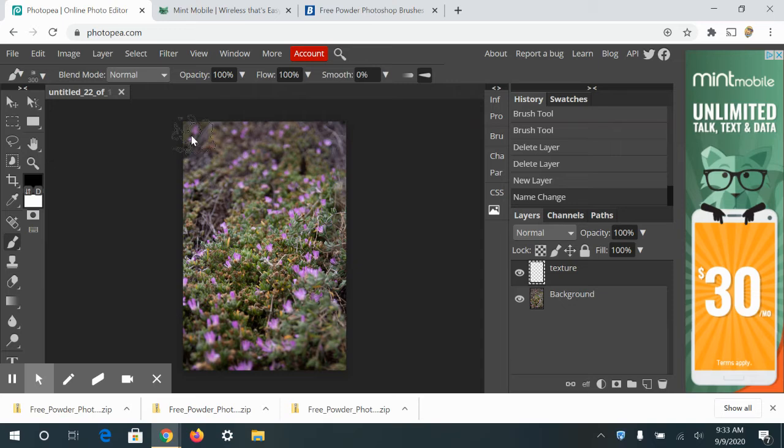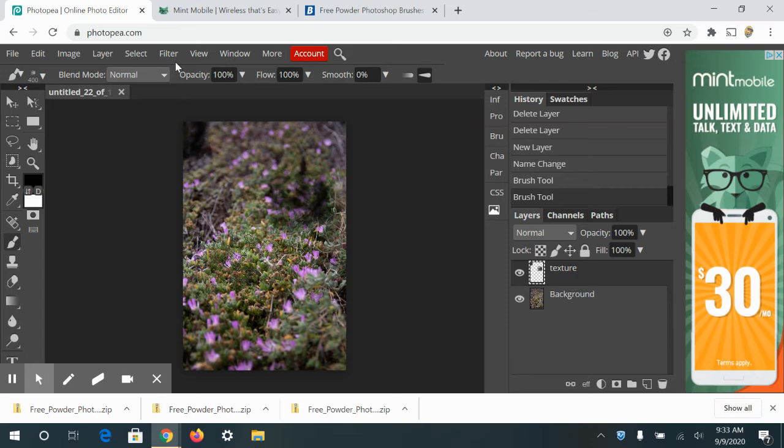The left bracket will make it larger. I'm sorry, the left bracket will make it smaller, and the right bracket will make it larger. So I'll just do that twice to make it a little bit bigger. Okay, and so I'm just going to click around my image to give some texture. So I'm just going to do this a couple times to show you what happens when I do that. You're going to get these spots that appear.